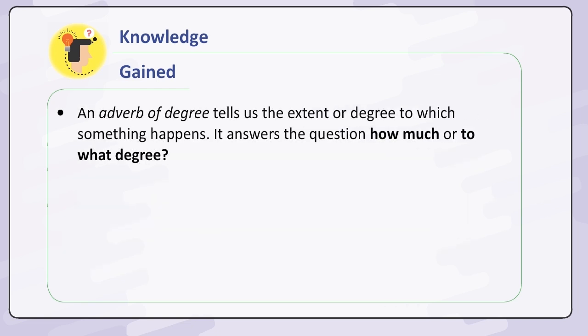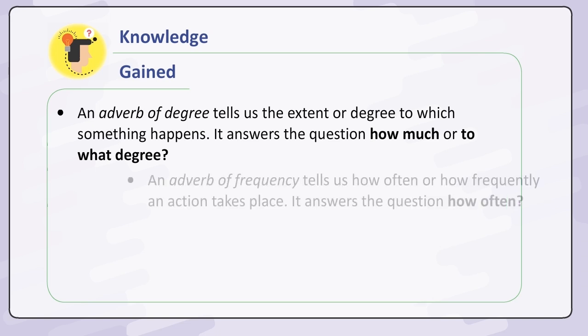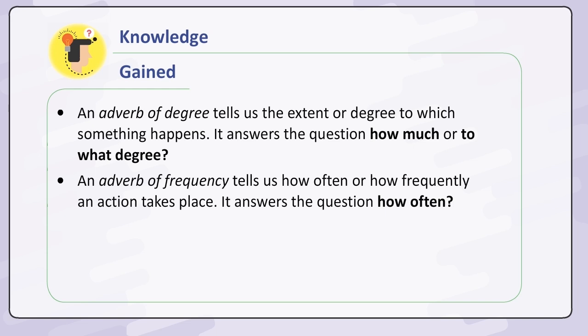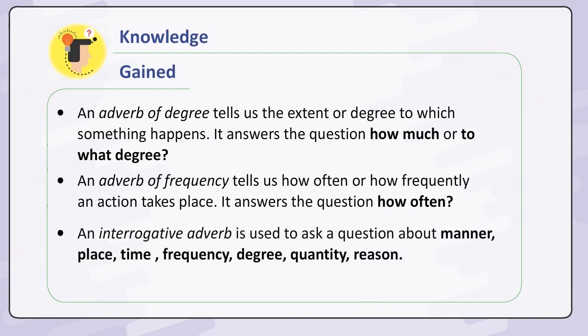An adverb of degree tells us the extent or degree to which something happens. It answers the question how much or to what degree. An adverb of frequency tells us how often or how frequently an action takes place. It answers the question how often. An interrogative adverb is used to ask a question about manner, place, time, frequency, degree, quantity, reason.